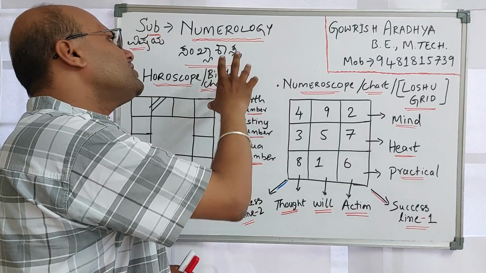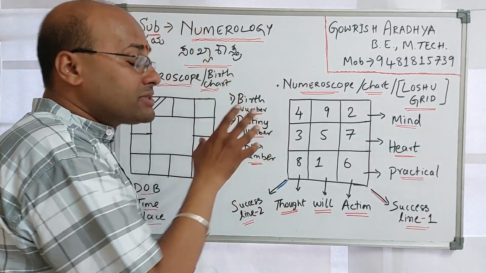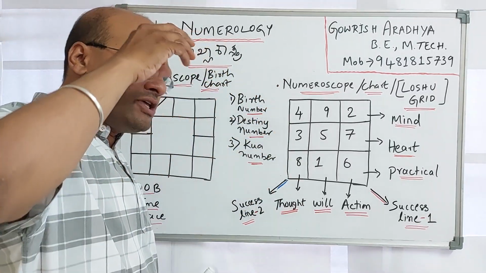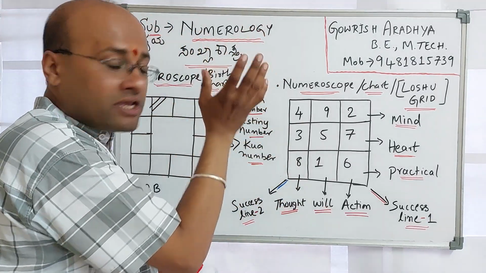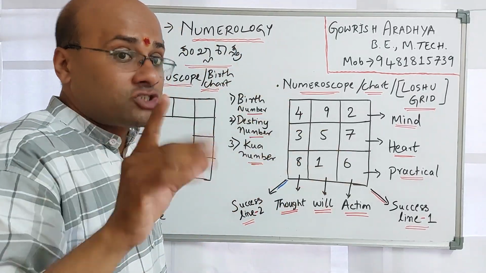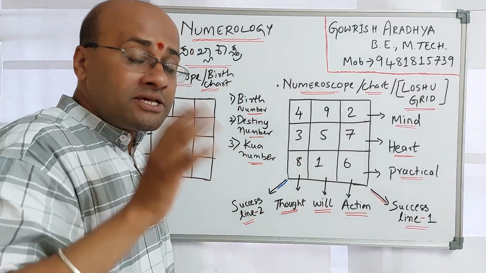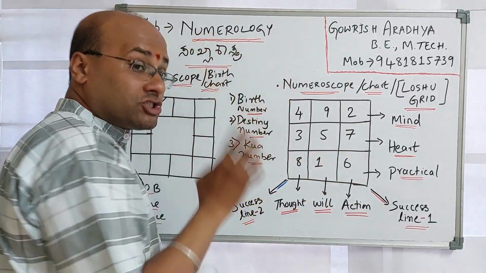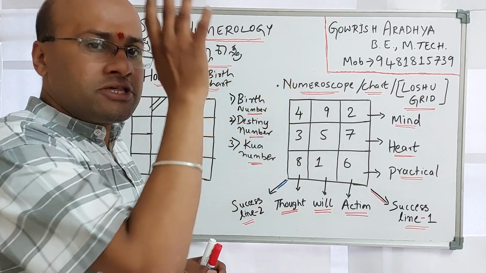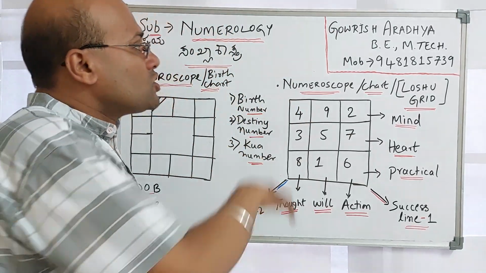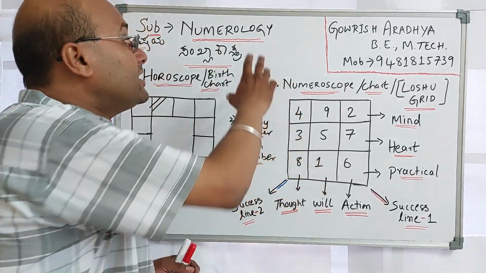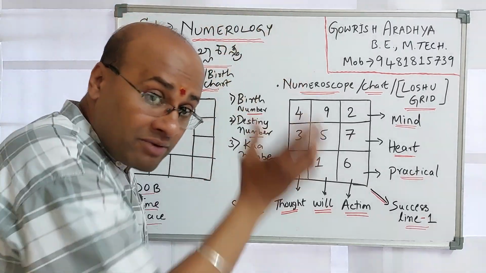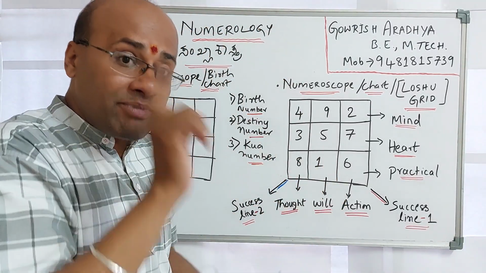Friends, when we think about numerology, we can say numerology is a subset of astrology. Astrology is the core subject, and numerology is derived from astrology. Numerology as a single entity cannot stand; it needs a dependency on astrology. I hope you got it right. Astrology is the primary thing, and numerology is the subset derived from it.